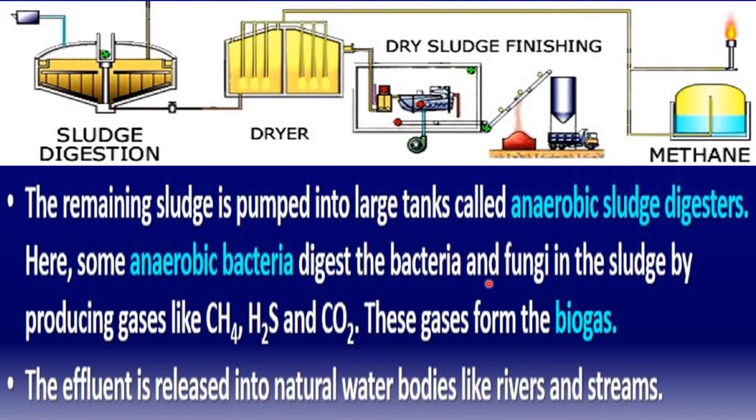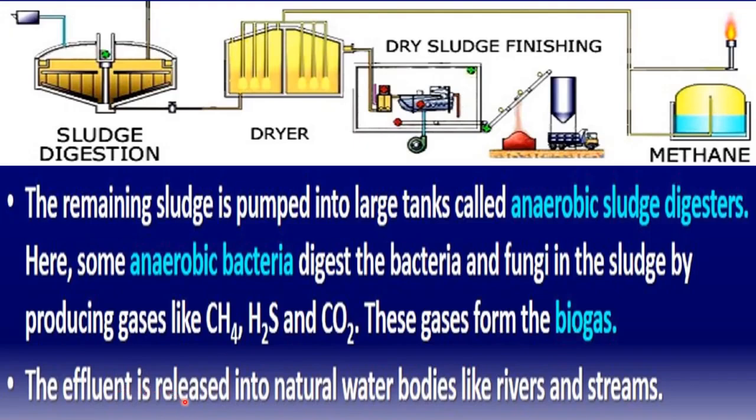With the help of the digestion, these bacteria also release some gases, and these gases are biogas. So CH4, H2S and CO2 are produced by the action of anaerobic bacteria while they are digesting the flocs, and these gases are biogas.